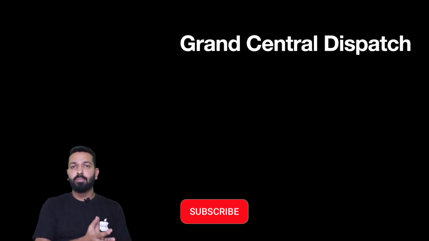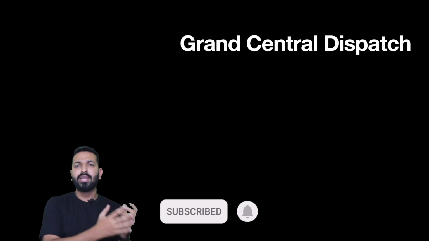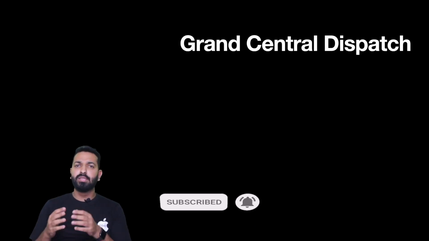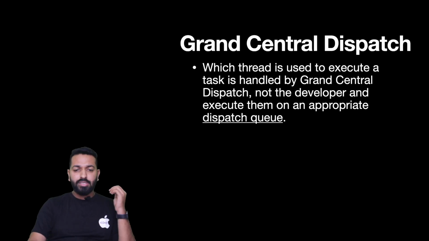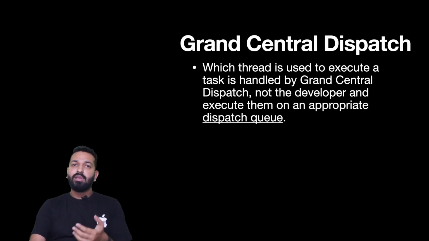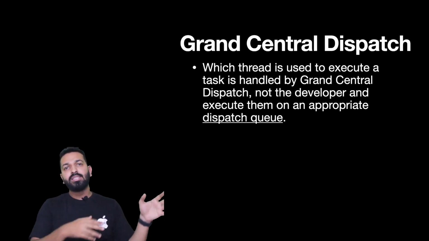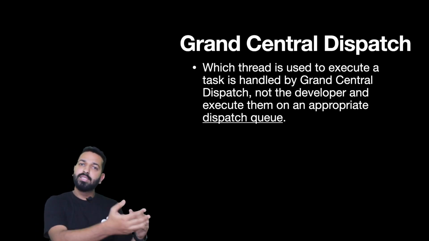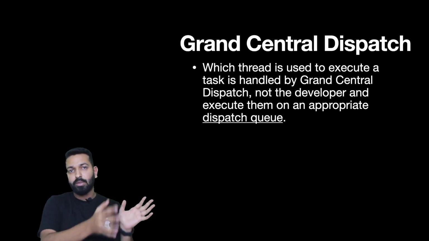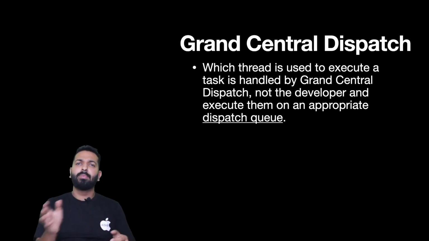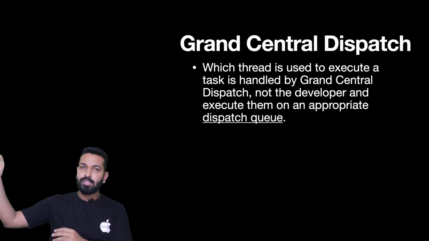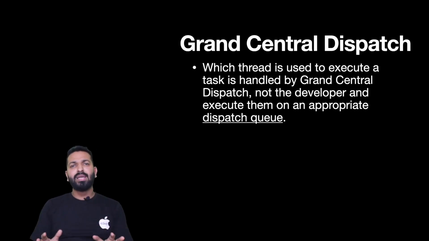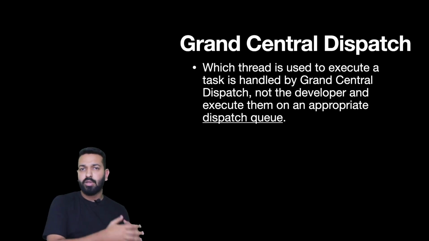So where does GCD come into the picture? What is dispatch doing? What is Grand Central Dispatch, the framework created by Apple? What is the role of GCD? GCD decides which thread will be used for executing the task. All we need to do is just submit our task to GCD, and then GCD will take care of everything, which thread is available, which thread this particular job should be executed on, depending on the priority, quality of service, and everything else that we'll see later in this video. But basically the problem is sorted. All we need to do is just submit a task to GCD. That will take care. Now the developer is not responsible for executing the task.